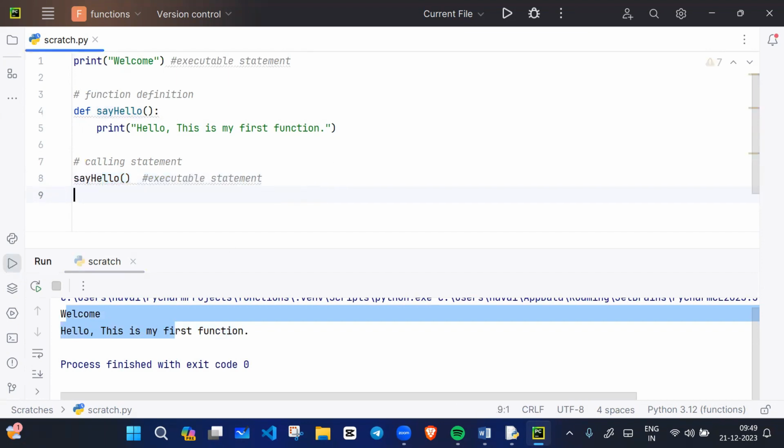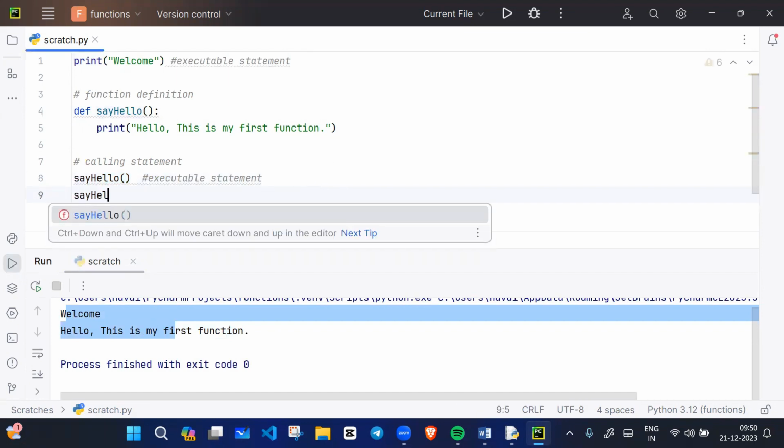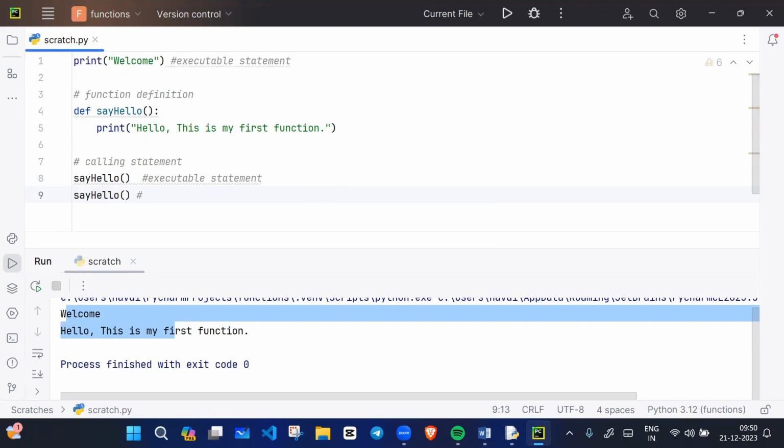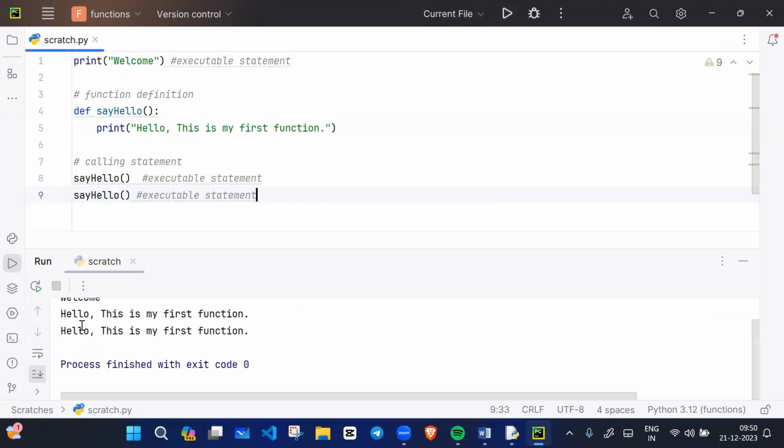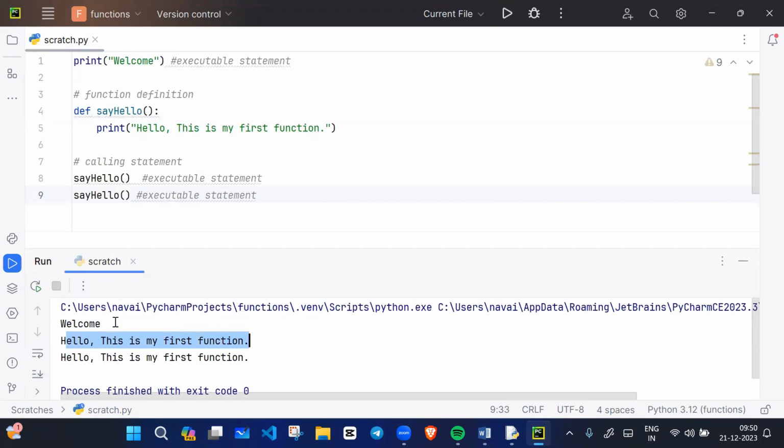For example, if I write say hello again, this is another executable statement. If I run my code, what will happen? These three executable statements will print. First, welcome will print. Then hello, this is my first function, and again it will print hello, this is my first function. I hope you are getting it, everyone.